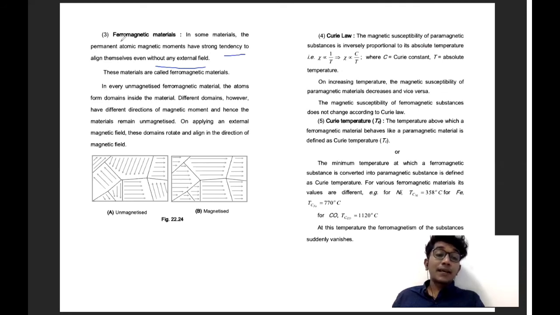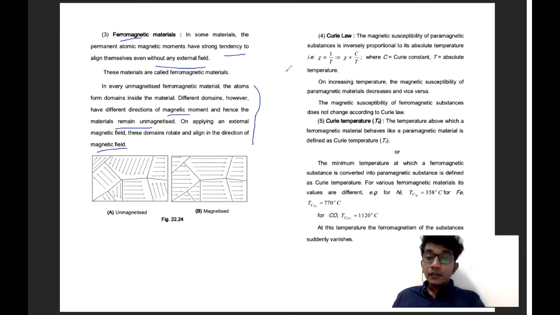That is ferromagnetism. In every unmagnetized ferromagnetic material, the atoms form domains inside the material; different domains have different directions of magnetic moment, and hence the material remains unmagnetized. On applying an external magnetic field, those domains rotate and align in the direction of the magnetic field. That is the magnetization property here.